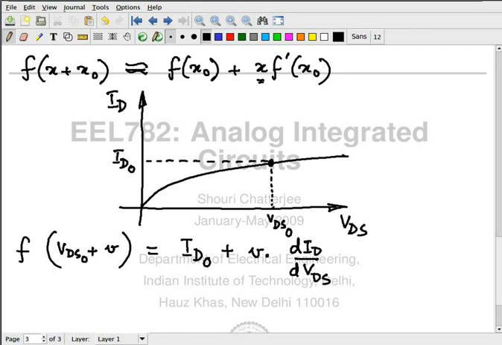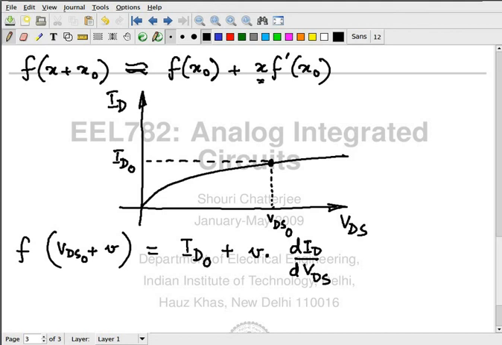If I now want to draw just the small signal model of this circuit, the large signal model, let's say you have your equation and you have understood the large signal model, the relationship between VDS0 and ID0 you have already understood. What's the relationship between the small voltage and the small current?